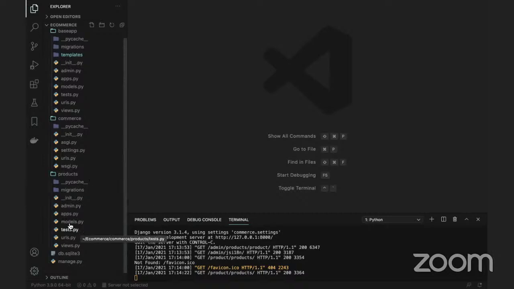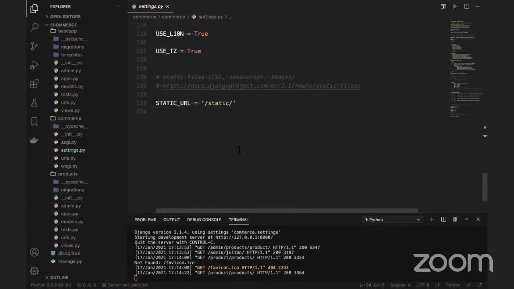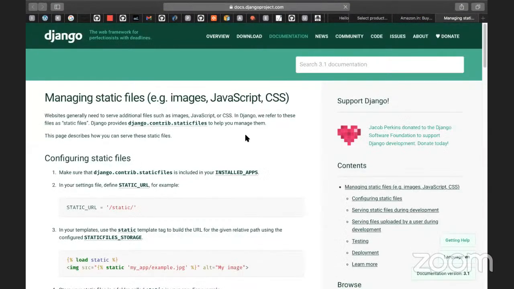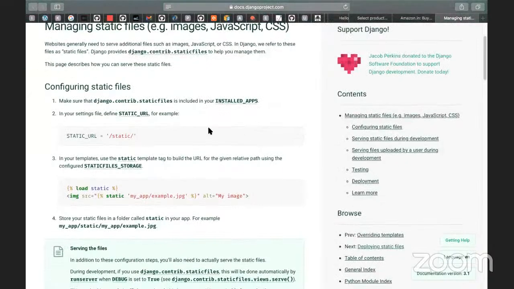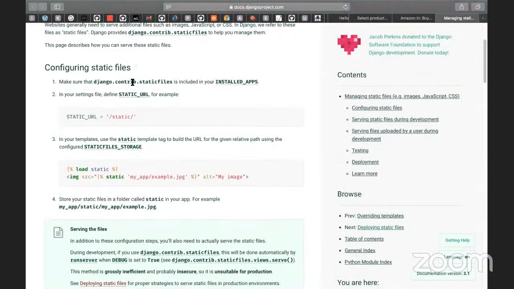So what I'm going to do, I need to go to the settings.py, and we need to set something here. Let me set some data, and before that you can read something about this. If you want to store any images in your application, we need to use the static, which is a separate one. So managing the static files means images, JavaScript, and CSS. And this static files, that is nothing but django.contrib.staticfiles, is one of the apps.